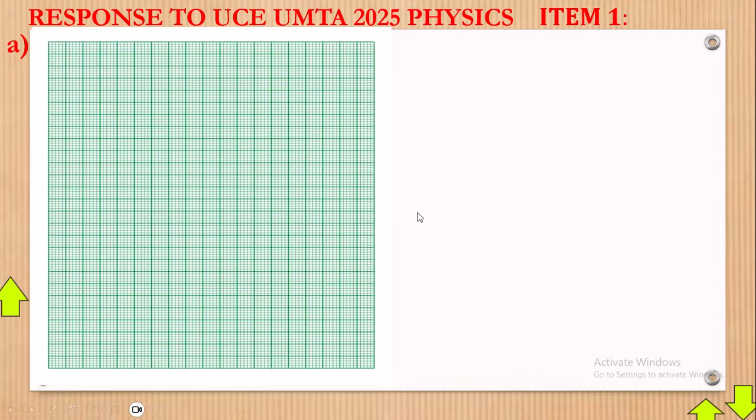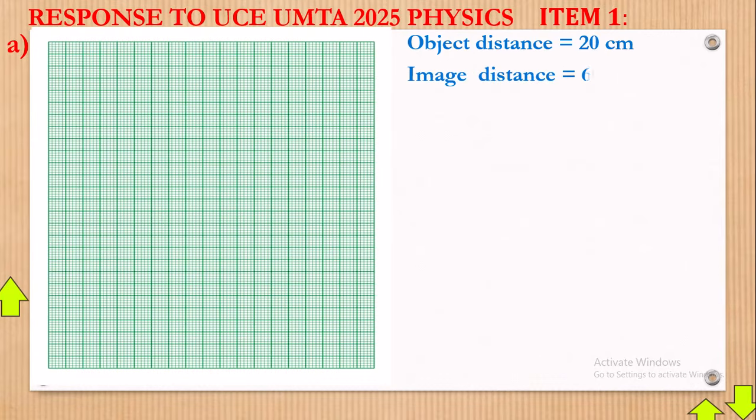Now first of all, we shall need our graph. Do you have it right there? Now from the question, you all remember that we had that the object distance was 20 centimeters and the image distance was 60 centimeters. Now a question comes.